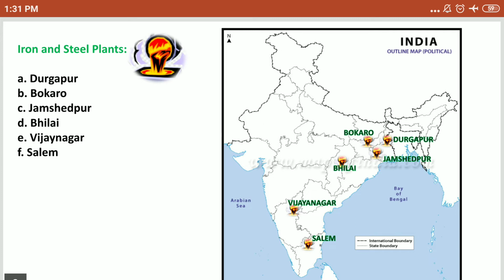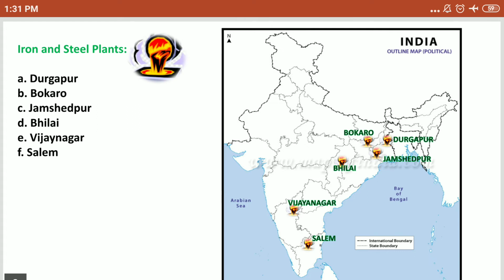Now Durgapur, it is in West Bengal. There is another place known as Durg. Durg is in Chhattisgarh, but Durgapur is in West Bengal. Then Jamshedpur, it's in Jharkhand. Bokaro, it's also in Jharkhand. Bhilai in Chhattisgarh. Vijayanagar, it's in Karnataka. And Salem, it's in Tamil Nadu.